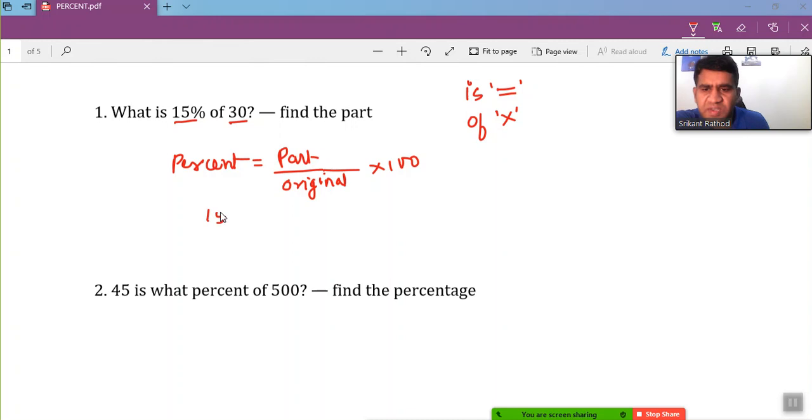So 15% is equivalent to, let's take the part here as x, which I don't know and have to find, x over 30. Now solve for x, just do the cross multiplication.